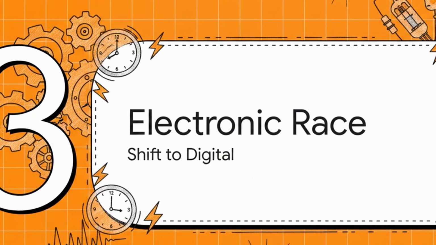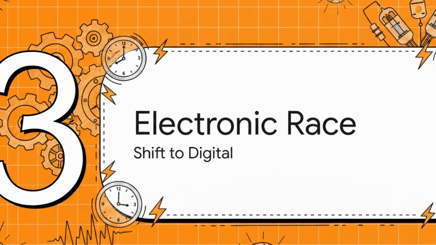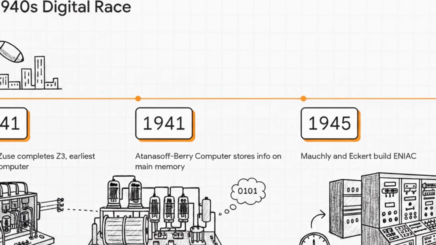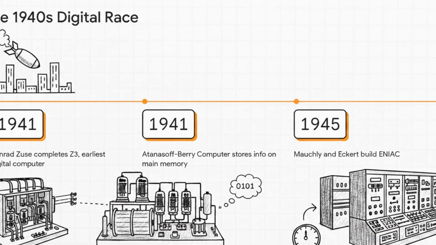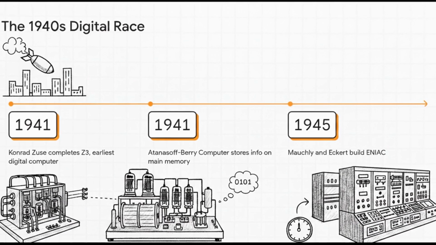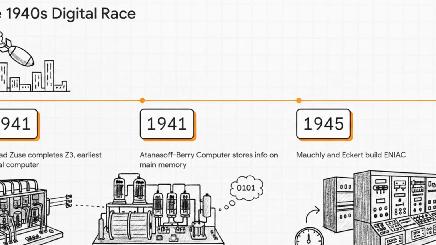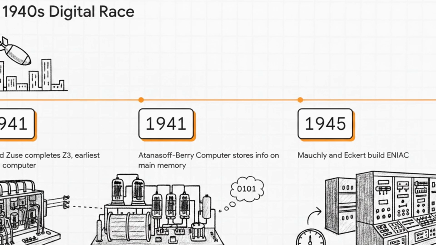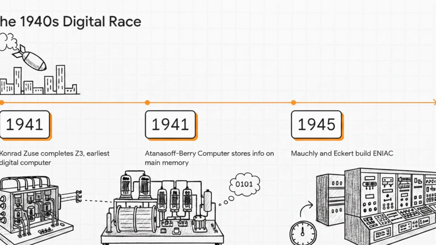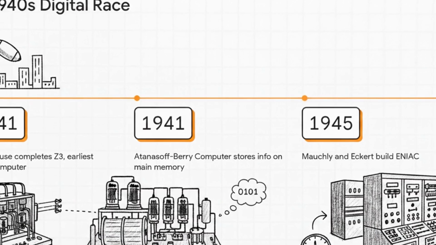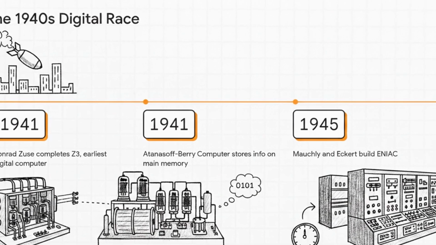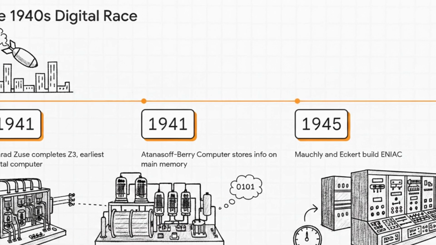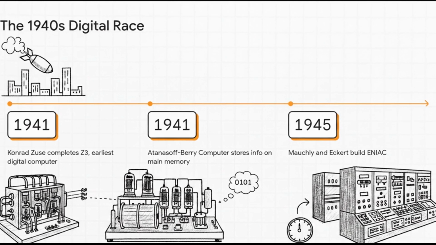That brings us to milestone 3, the electronic computer race, fueled by World War II and the urgent shift to digital. The early 1940s were incredibly high stakes. In Germany, Konrad Zuse finishes his Z3 machine, the world's earliest digital computer, though it was tragically destroyed in a bombing raid. Over in the US, Atanasoff and his grad student Clifford Berry designed the Atanasoff-Berry computer, or ABC. This was a massive deal because it was the first time a computer could actually store information in its main memory, and it could do one operation every 15 seconds, which back then was blazing fast.